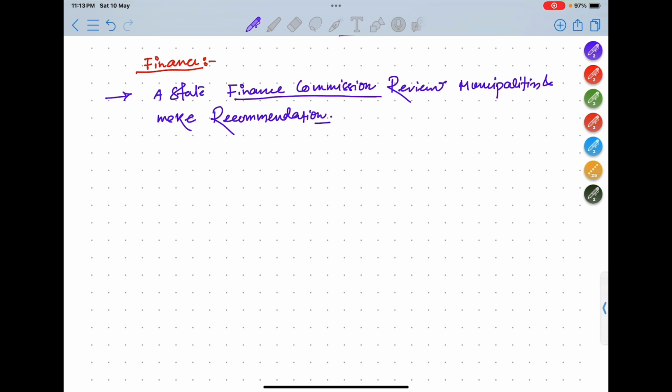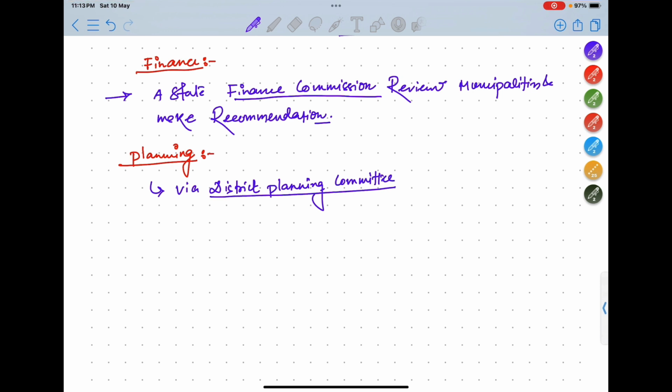Okay. Now planning. How will these bodies work? What will be their administrative structure? Via the district planning committee. So in the district there will be a district planning committee.